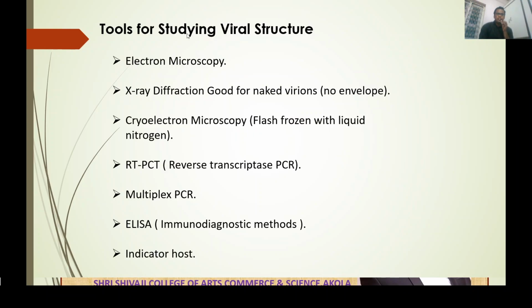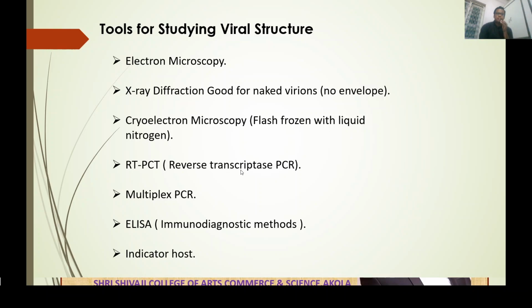Now, tools for studying viral structure. Viral structures are studied by using electron microscopy. As we all know, the electron microscope is used to study viral structure. Also, we use X-ray diffraction. X-ray diffraction is generally good for the naked virion, that is, a virion that does not consist of an envelope. Cryo-electron microscopy consists of flash freezing with liquid nitrogen.